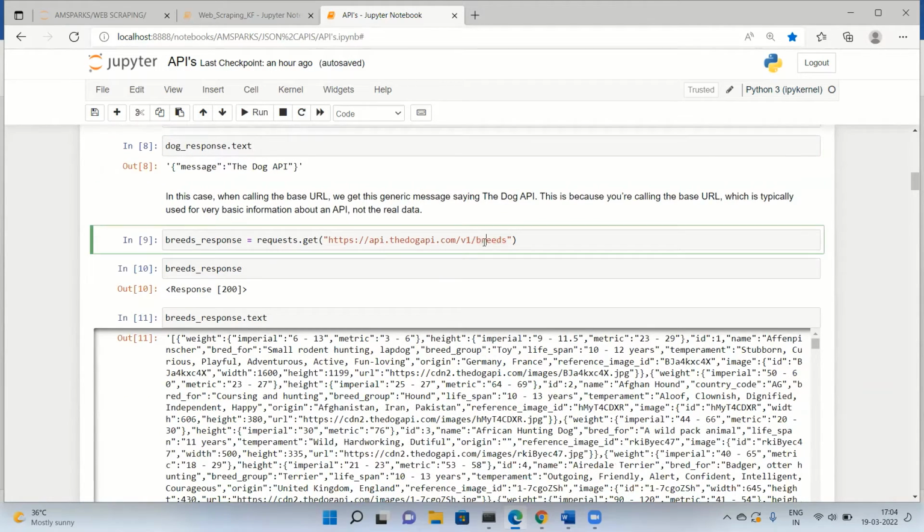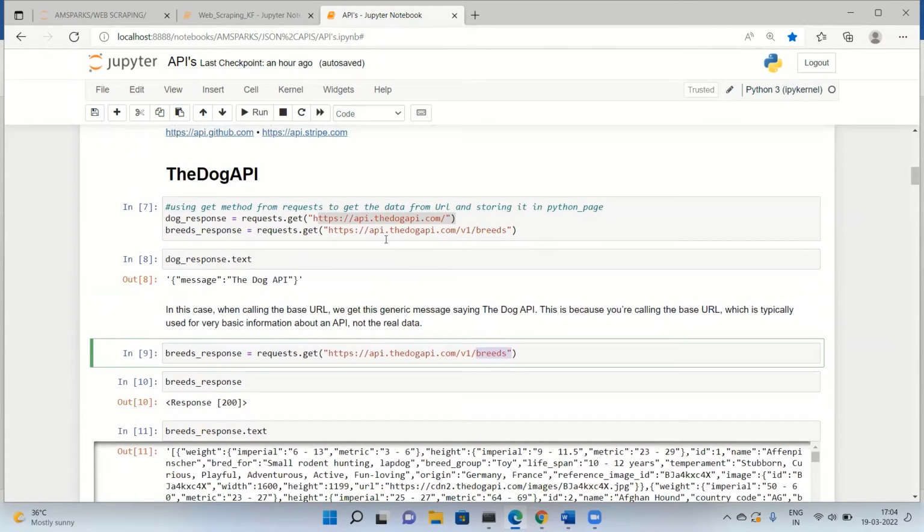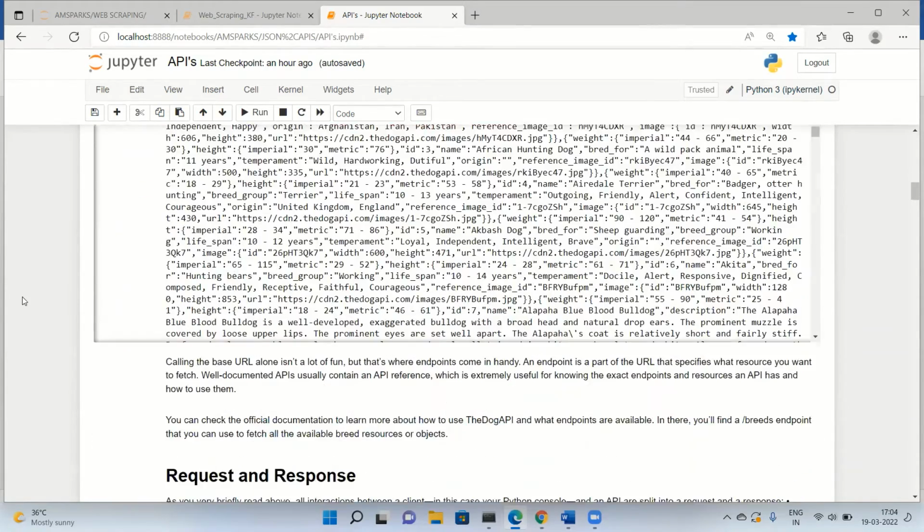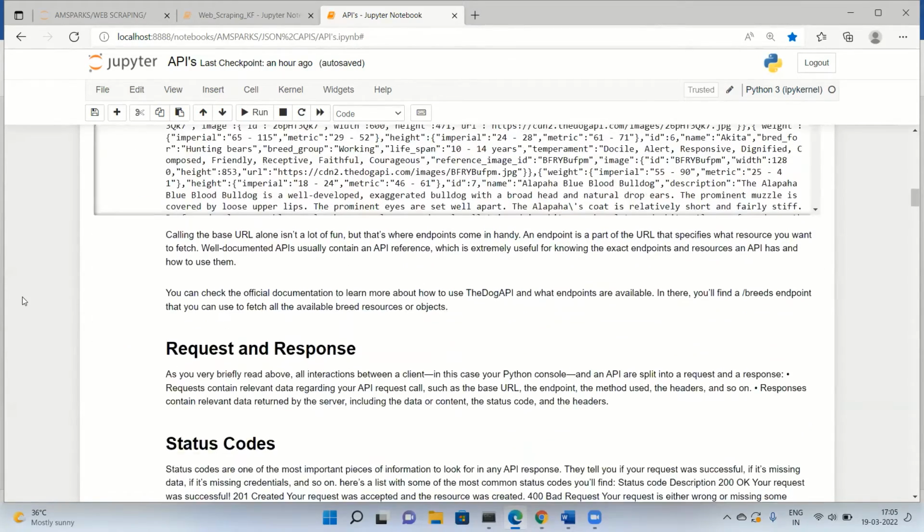Now this is the endpoint, I would say. This was my base URL and this is the endpoint. I just want to explain the difference between the base URL and the endpoints here. So that's it. Nothing new here. We have already seen all these things.